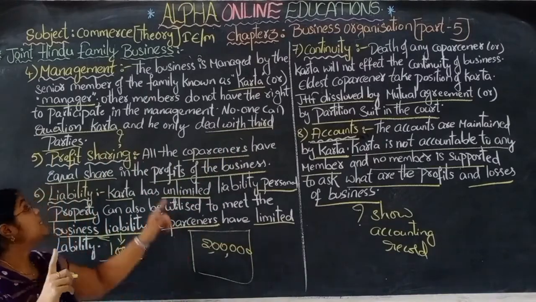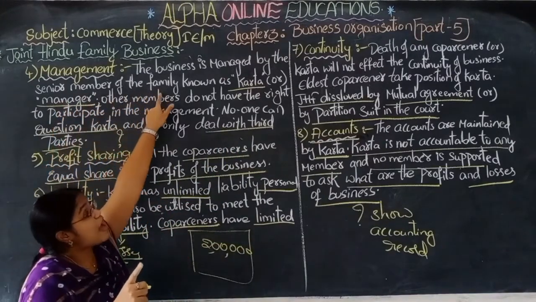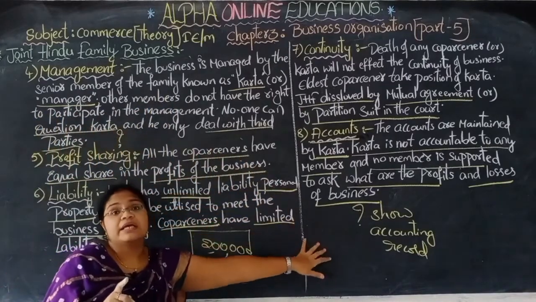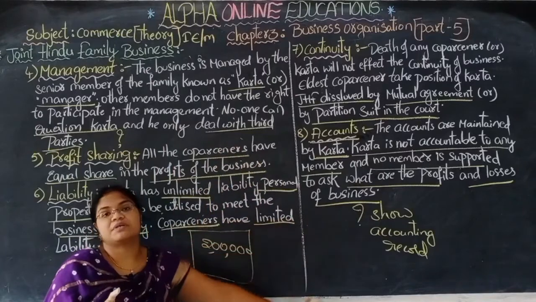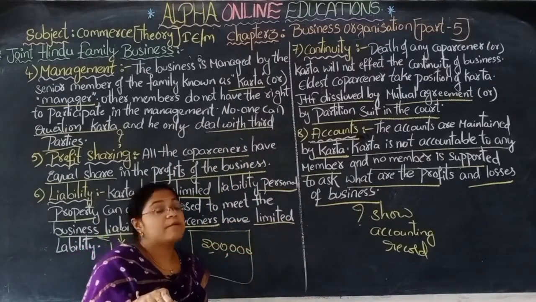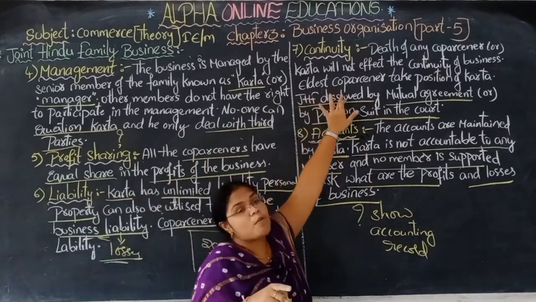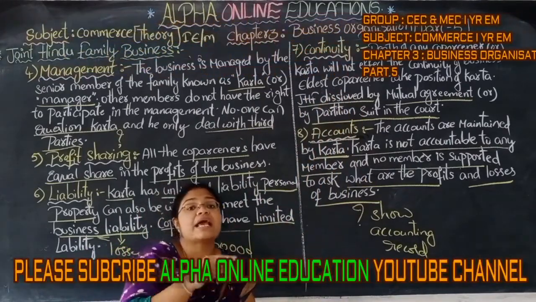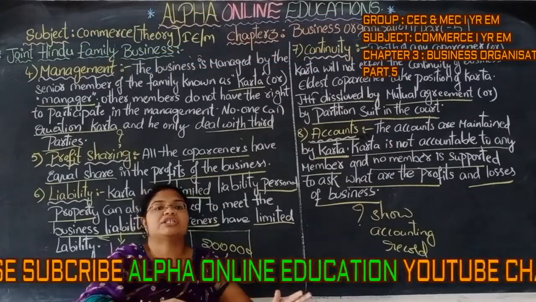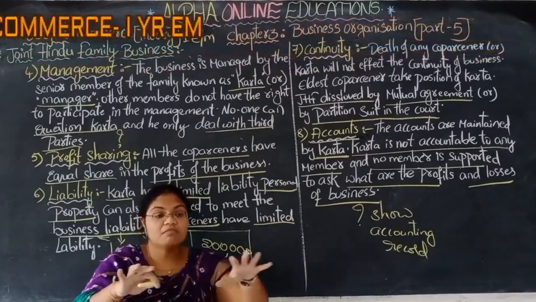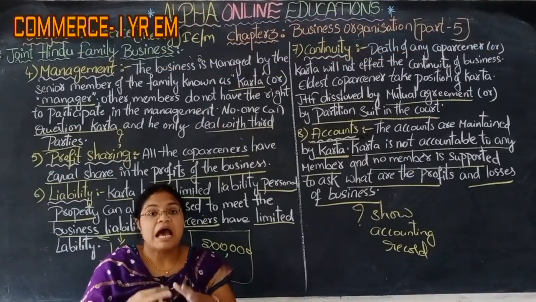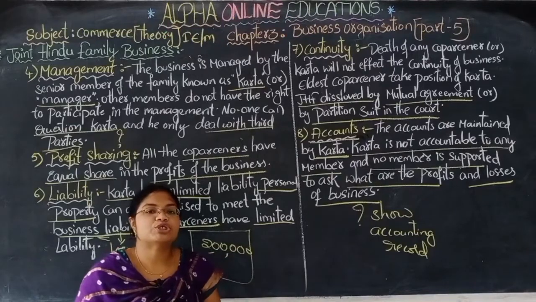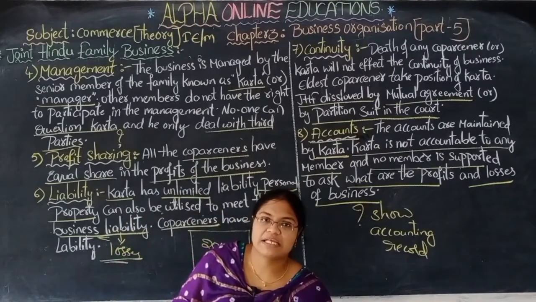He is the senior member of the family, and he is the manager, he is an accountant, he is everything for the business. If the karta dies, in that case the eldest co-partner will come and join as a karta. He will manage the business in the same way. The remaining members will be the co-partners, and the eldest co-partner will become the karta. These are the features of the joint Hindu family.